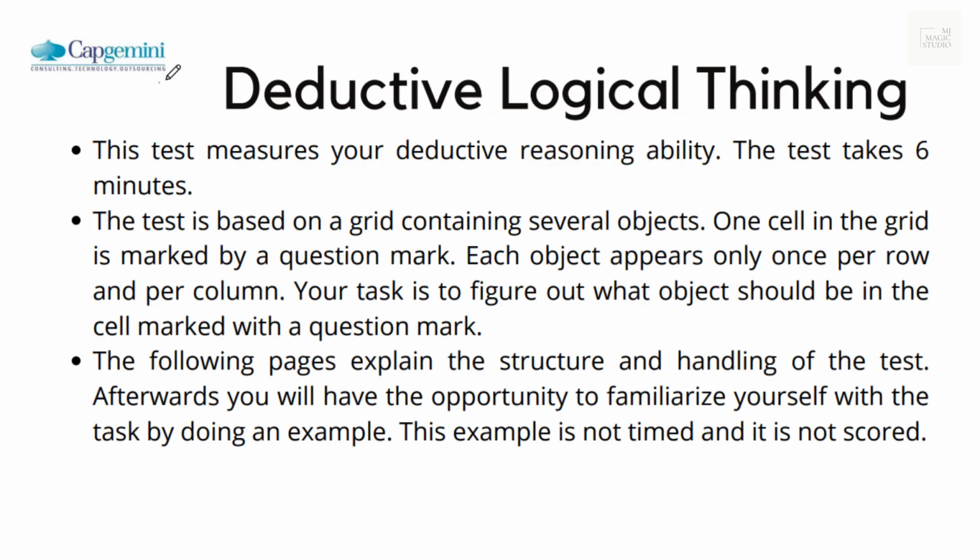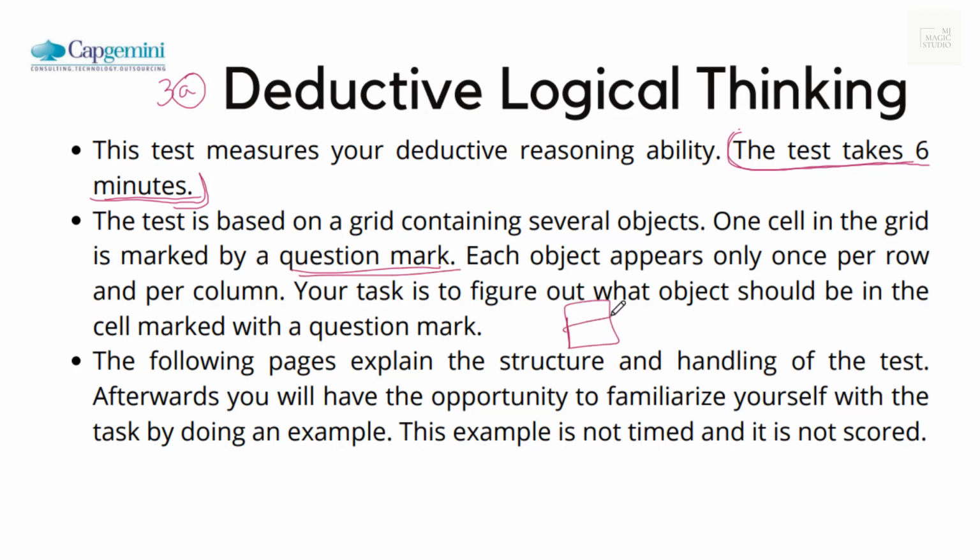So, game number 3A is Deductive Logical Thinking. This test measures your deductive reasoning ability, but the test takes 6 minutes only. You have only 6 minutes to run this test. The test is based on a grid containing several objects. One cell in the grid is marked with a question mark.